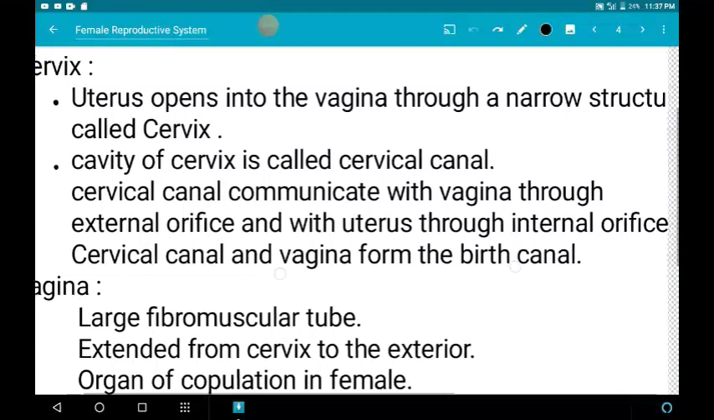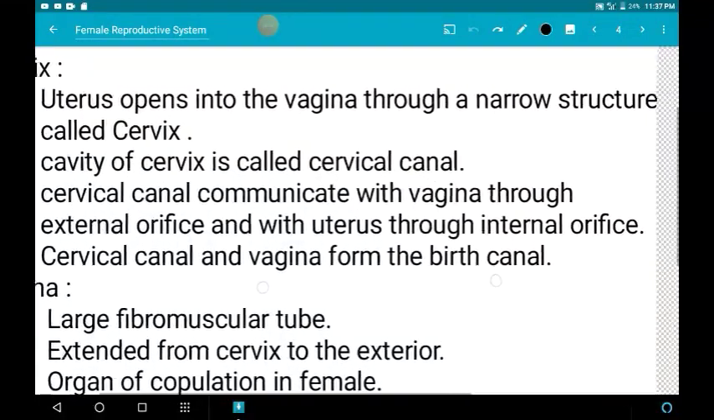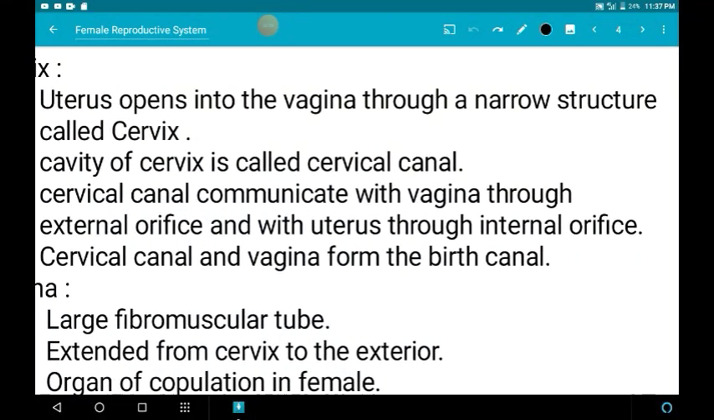Here, the cervix. The uterus opens into the vagina through a narrow structure called the cervix, and it encloses a cavity called the cervical canal. The cavity of the cervix is called the cervical canal, and this cervical canal has 2 openings. One opening is internal and the other one is external.